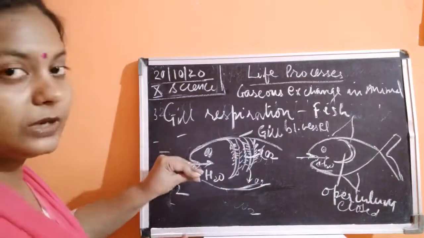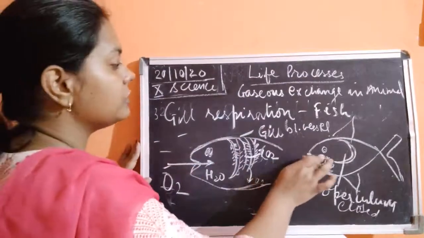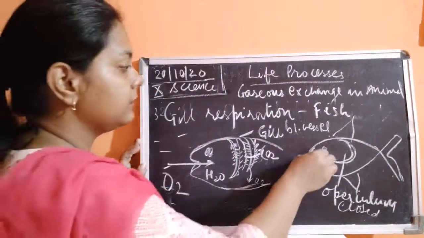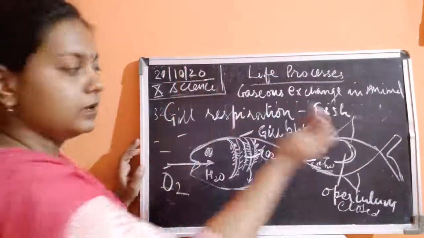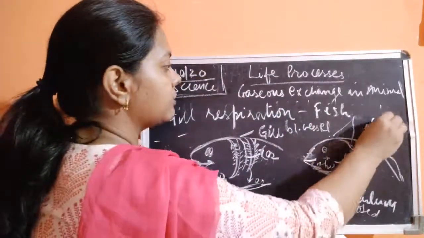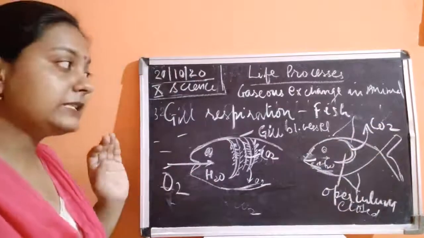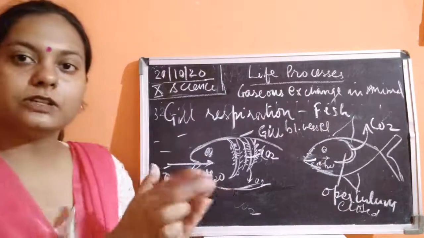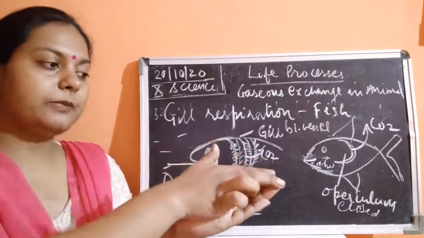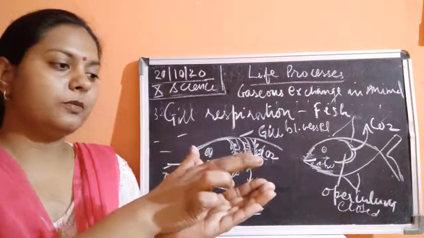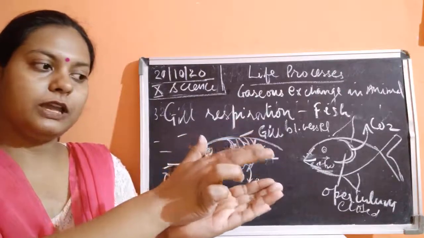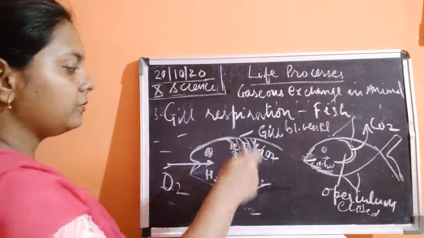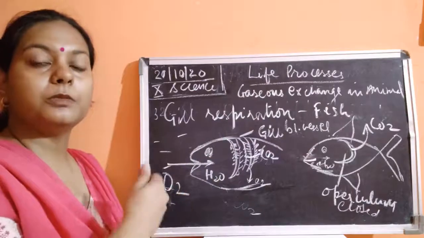Again this mouth will be closed. Once the fish closes its mouth, then what happens? Then this operculum opens, and the carbon dioxide is going to be released. But this happens in a fraction of a second, children. It is not that the mouth is slowly opening and closing. You can see it is quickly opening. So what happens when the mouth opens? When the mouth is opened, the operculum is closed. Okay, when the mouth is closed, this operculum opens and the carbon dioxide gas will be released from the operculum, from the body of the animal.